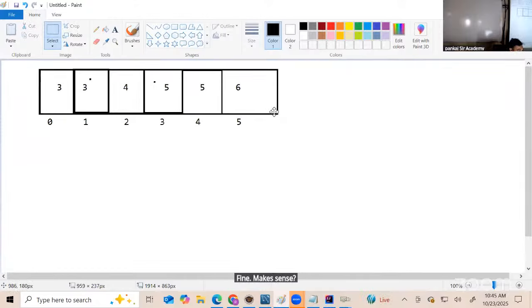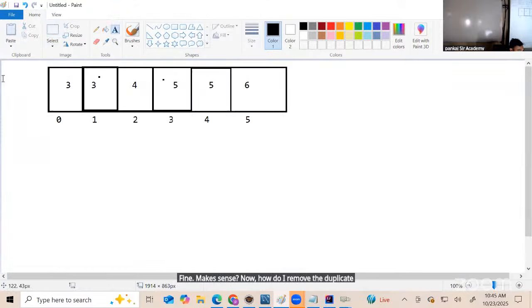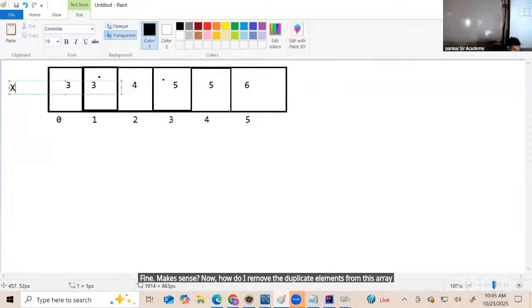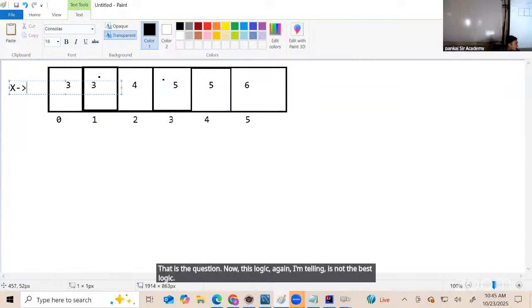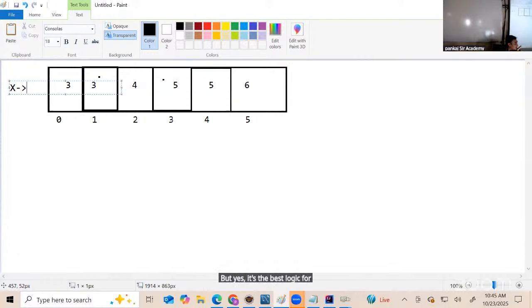Now, how do I remove the duplicate elements from this array X? That is the question. Now, this logic, again, I'm telling, is not the best logic, but yes, it's the best logic for interviews, not for the project. Okay? So, just from the interview point of view, I want students to remember the logic. Otherwise, in interviews, people they tend to forget things, and then things become very complex.